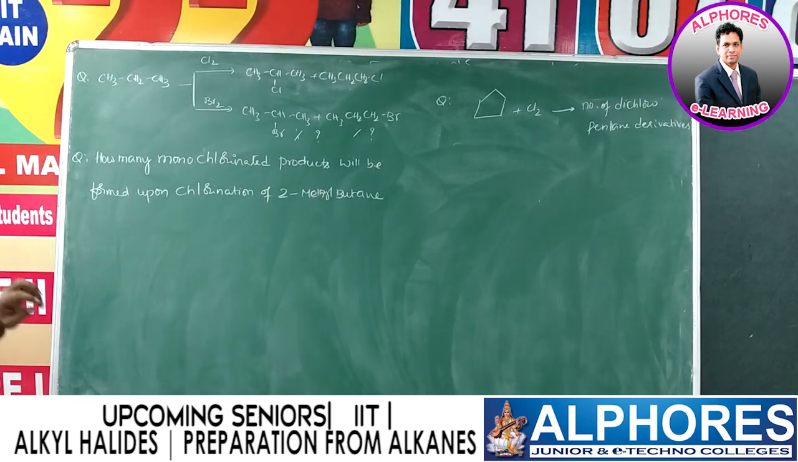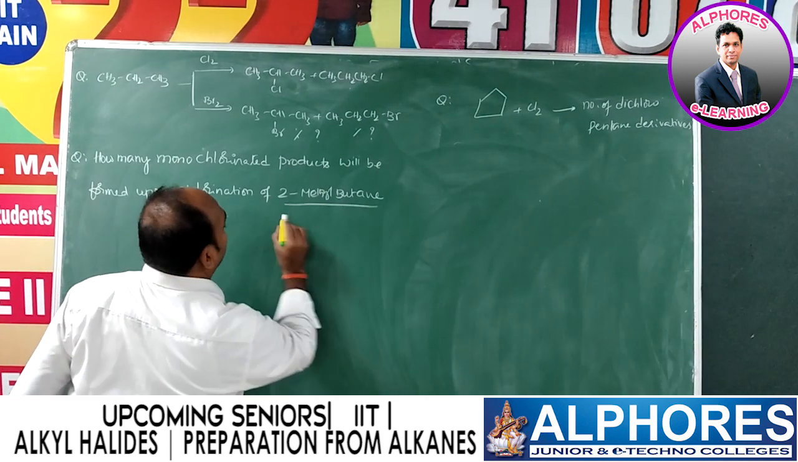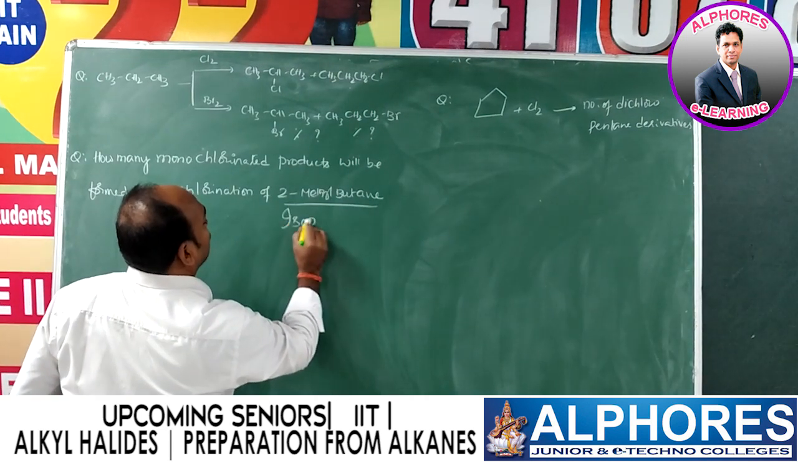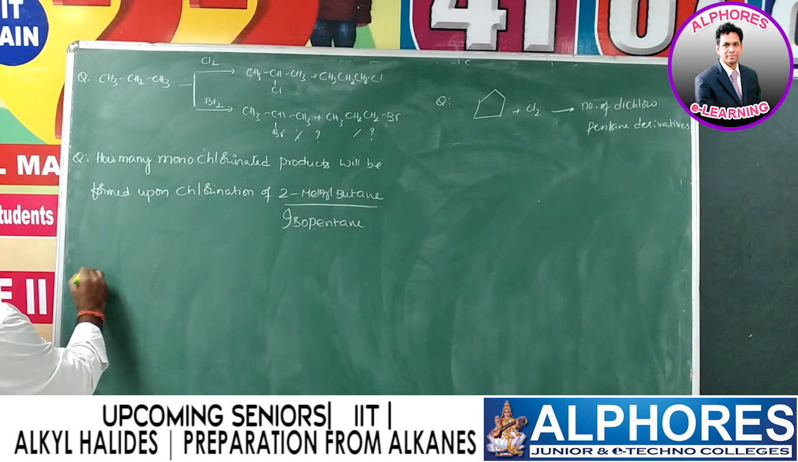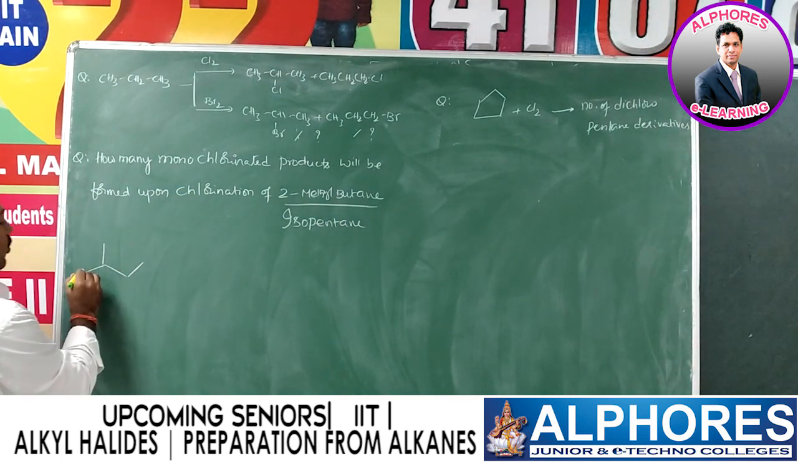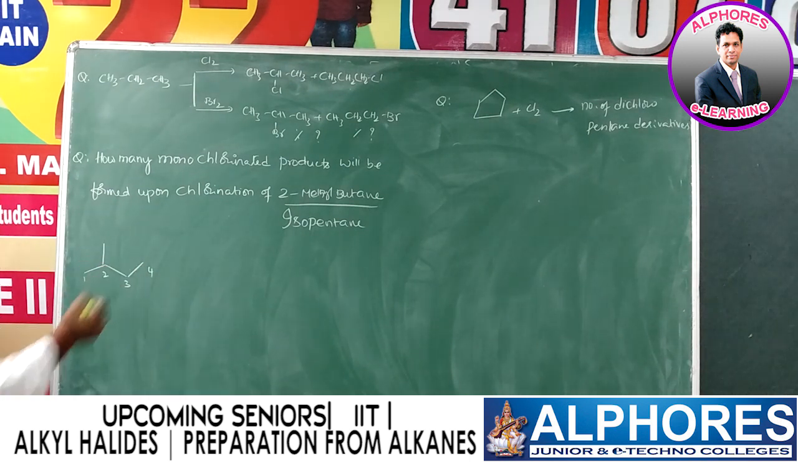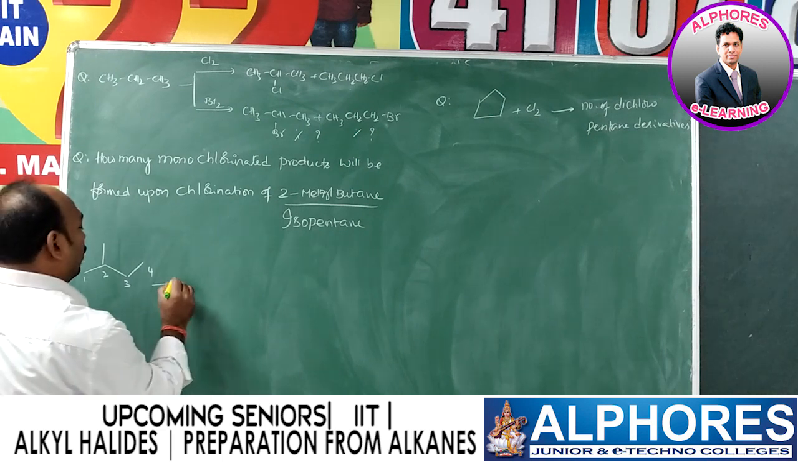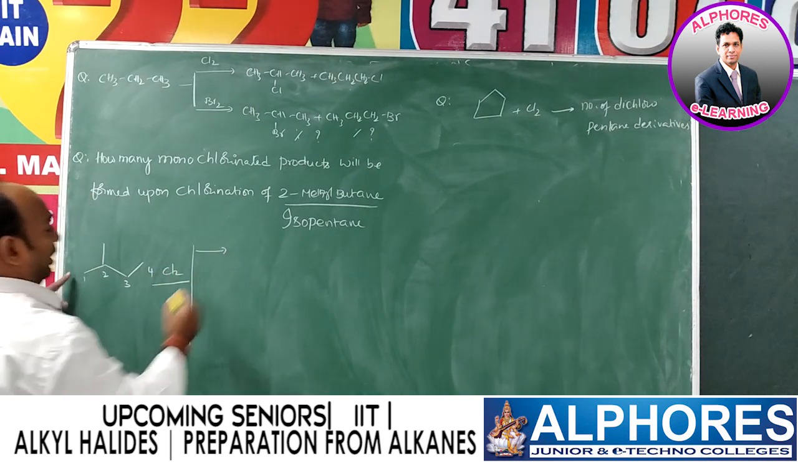Now one more question: how many monochlorinated products will be formed upon chlorination of 2-methyl butane? So 2-methyl butane is also called isopentane. So on isopentane monochlorination, how many products are we going to get? 1 2 3 4, it is 2-methyl butane. So upon monochlorination, what are the possible products?